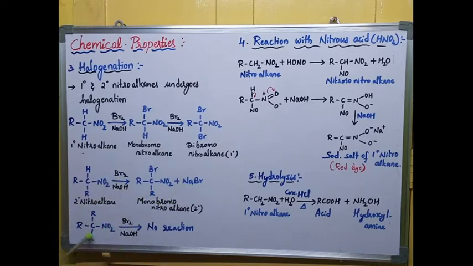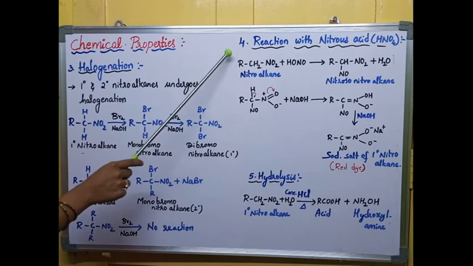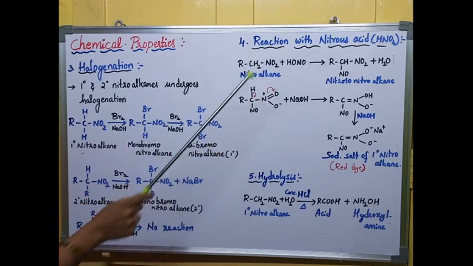Now we are taking the tertiary nitroalkane. Tertiary nitroalkane does not react with these halogens, so it is written as no chemical reaction. Primary nitroalkane reacts in two steps because it consists of two alpha hydrogens. Secondary nitroalkane reaction takes place in only one step as it consists of only one alpha hydrogen. Next, coming to the next chemical property, that is reaction with nitrous acid.